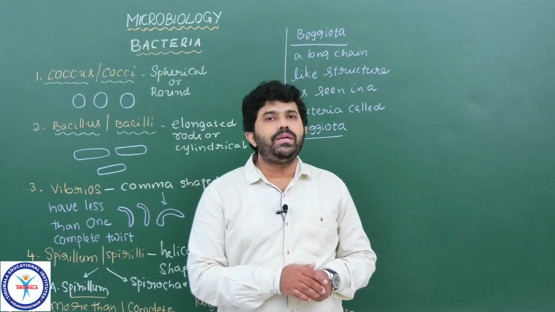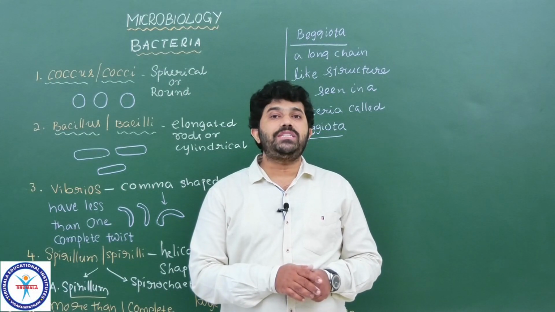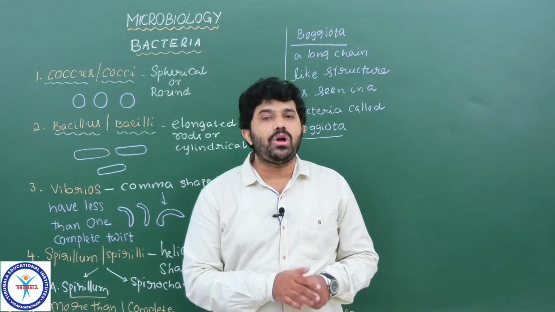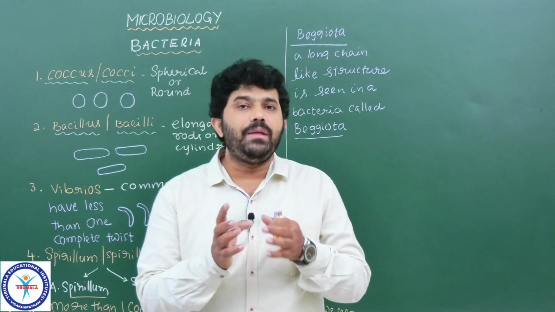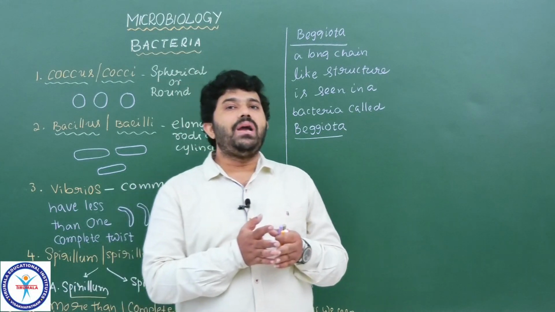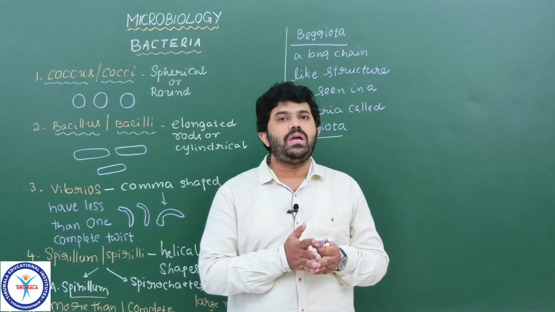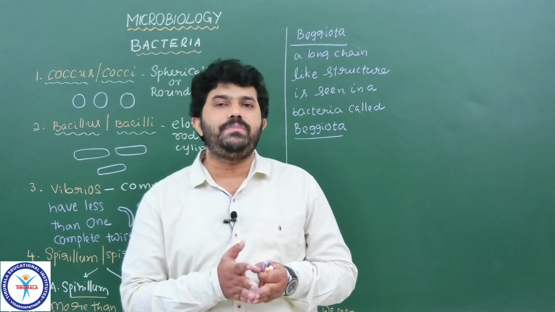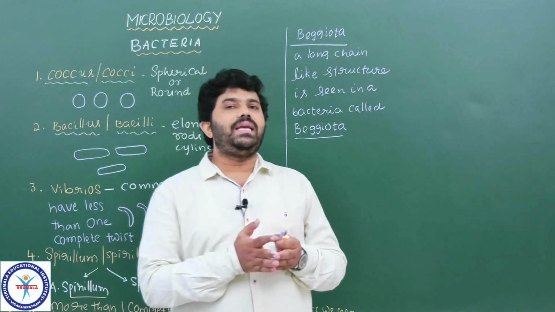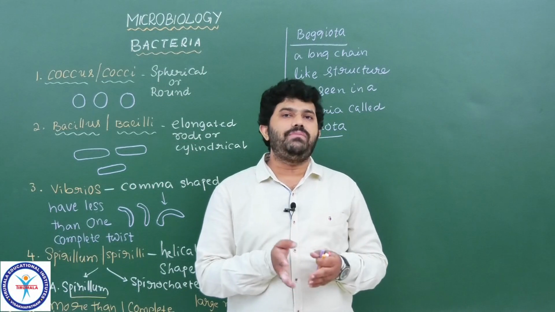So now have a look at the different categories of bacteria based on their arrangement of cells, their adhering together, and based on their arrangement we are dividing these coccus and bacillus bacteria into other types. Now have a look at the types of bacillus and coccus based on their togetherness, arrangement of cells and the number of cells.